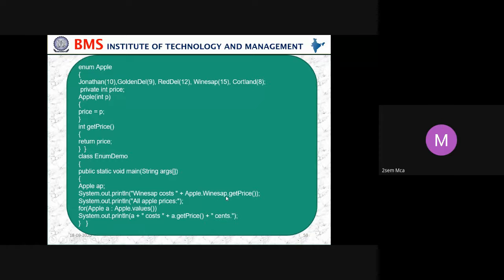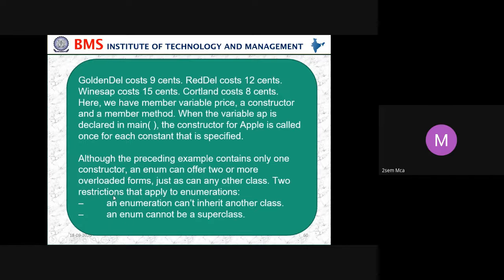In the same way for all other values, we want to display the prices of all the apples which are here. That's what this program is doing. This is the explanation of all this.